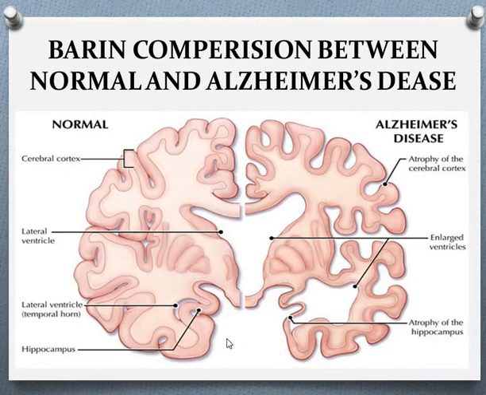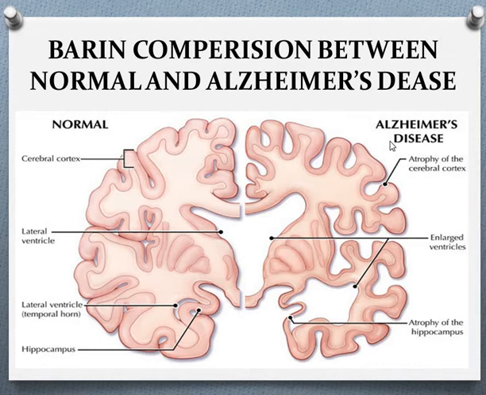See, this is a normal brain condition. We know that this is the cerebral cortex, this is the lateral ventricle, this is the lateral ventricle temporal horn, and this is the hippocampus area. Here we have to focus on the hippocampus area because it maintains our cognitive function.